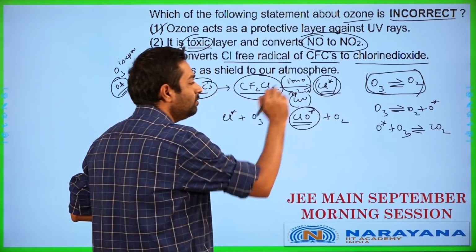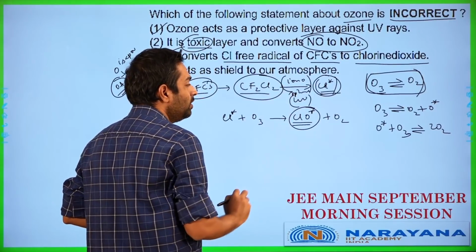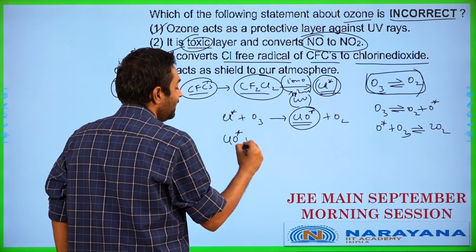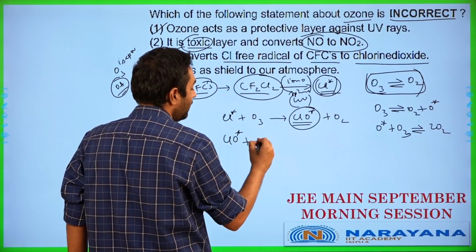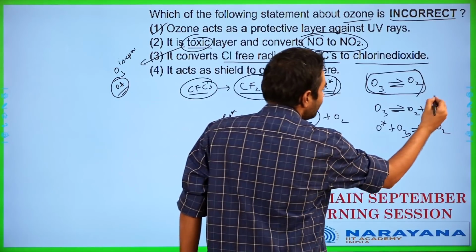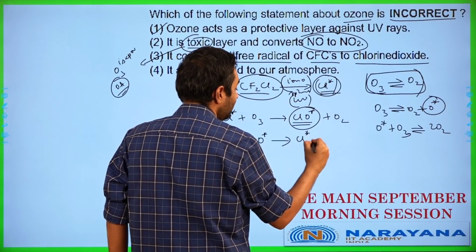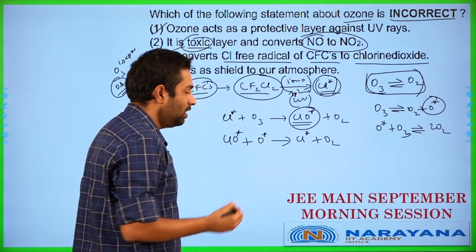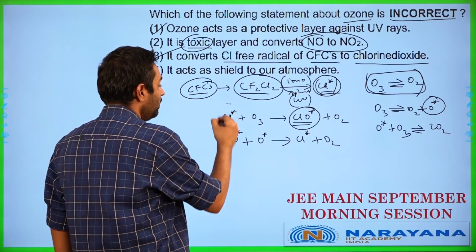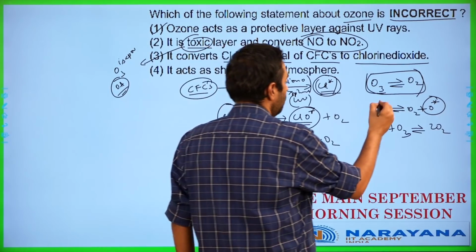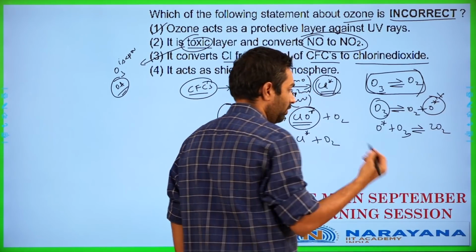So, how does this equilibrium get destroyed over here? This equilibrium gets destroyed when the ClO dot is present. This ClO dot, which is chlorine monoxide free radical, will react with this nascent oxygen part and will end up giving me chlorine free radical yet again and oxygen gas. So what is my chlorine free radical doing? The chlorine free radical is only consuming ozone, the reactant over here.